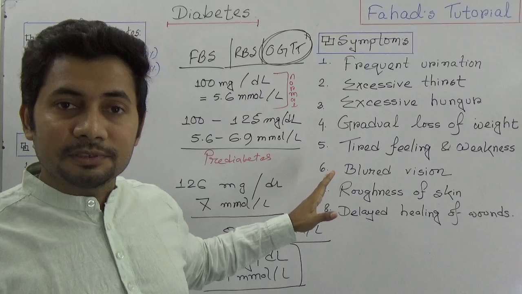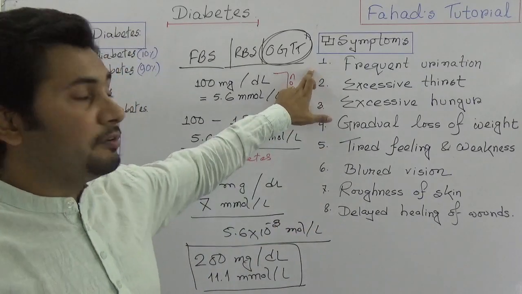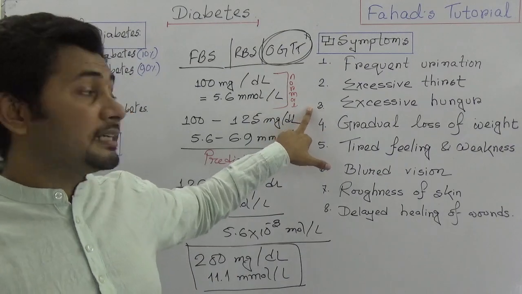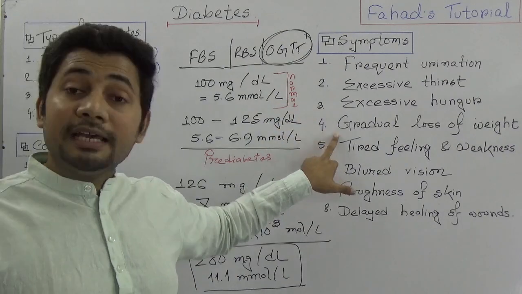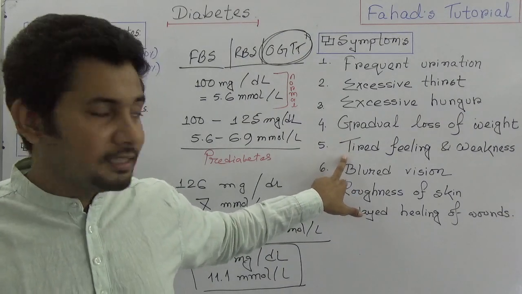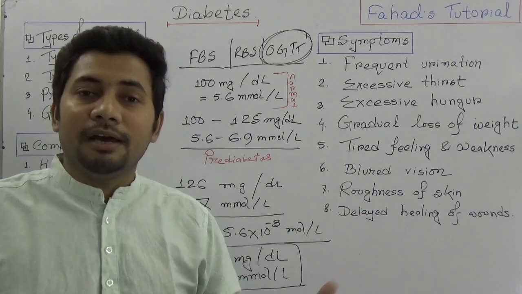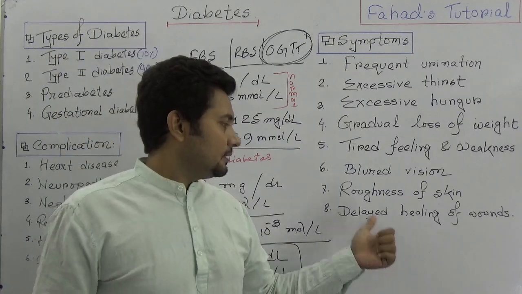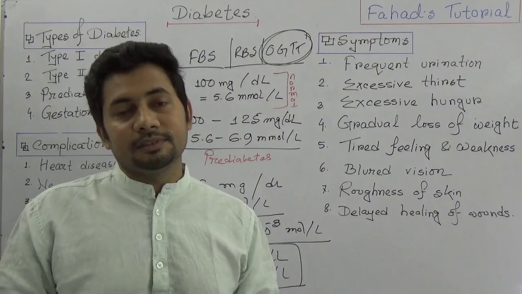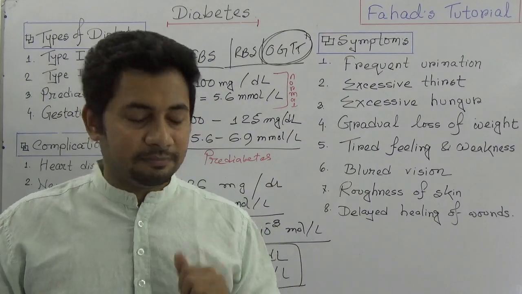So again, the symptoms are frequent urination, excessive thirst, excessive hunger, gradual loss of body weight, tired feeling and weakness, blurred vision, roughness of skin, and delayed healing of wounds. These are the general symptoms of a diabetic patient.